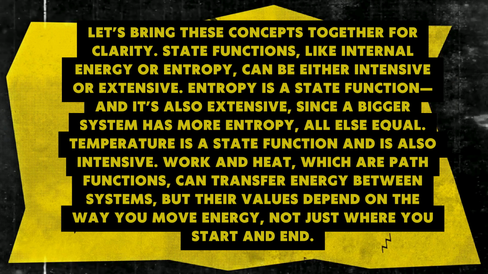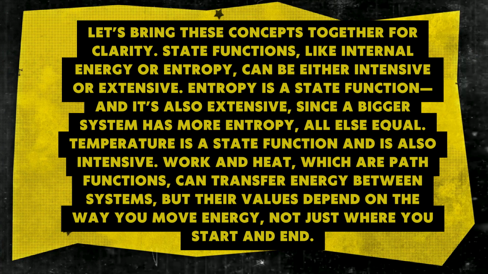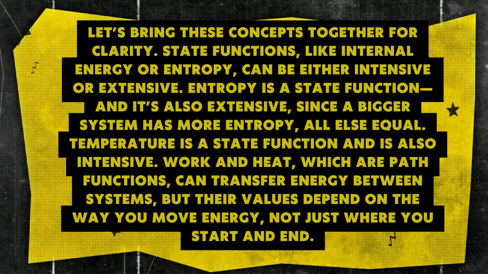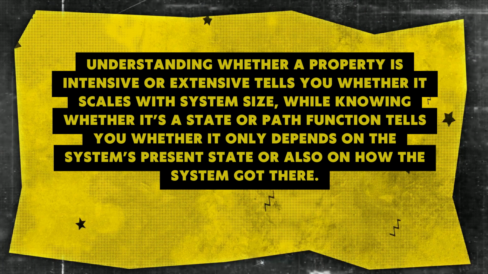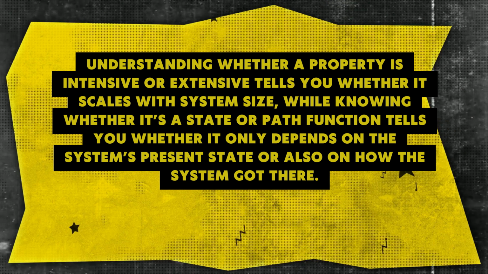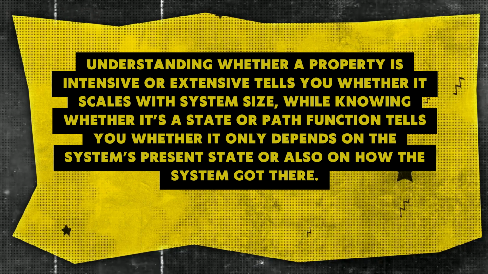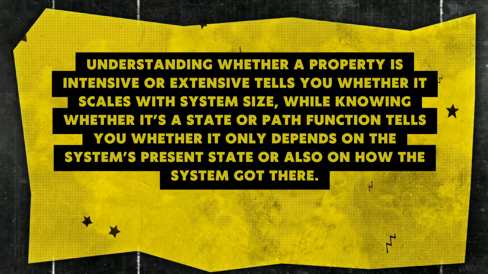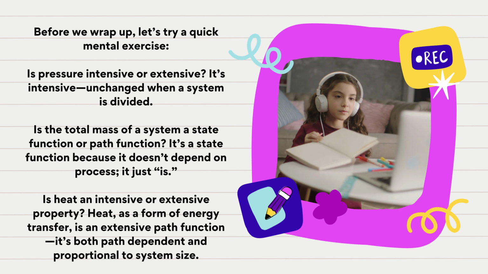Temperature is a state function and is also intensive. Work and heat, which are path functions, can transfer energy between systems, but their values depend on the way you move energy, not just where you start and end. Understanding whether a property is intensive or extensive tells you whether it scales with system size, while knowing whether it's a state or path function tells you whether it only depends on the system's present state or also on how the system got there. Before we wrap up, let's try a quick mental exercise.